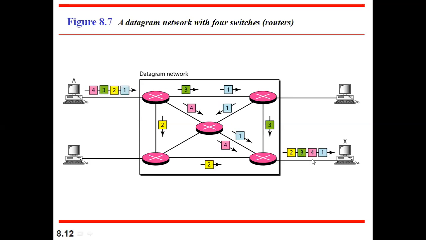So why is that reordering required? Because this data is coming randomly and dynamically. We don't know who will reach the destination first. It depends on that. So that is why reordering has to be done. Here there is no path establishment and no path disconnection. So this packet switching is more efficient, because even if A wants to send one more message, it is possible to send. It will come here and it will distribute.